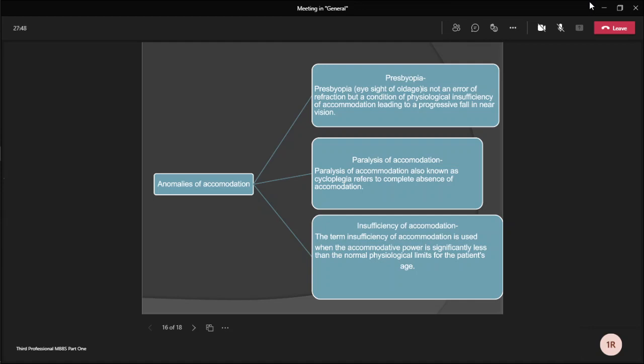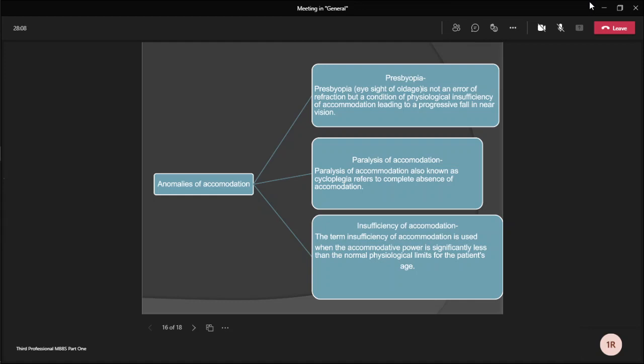What are the symptoms of presbyopia? Basically, patients have difficulty in near vision. And there may be some asthenopic symptoms also due to fatigue of the ciliary muscles, and intermittent diplopia is also noted. Treatment is usually convex glasses for near work.